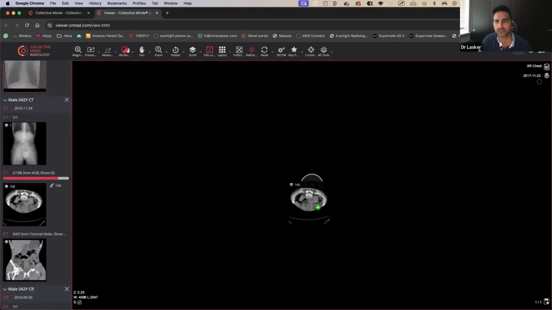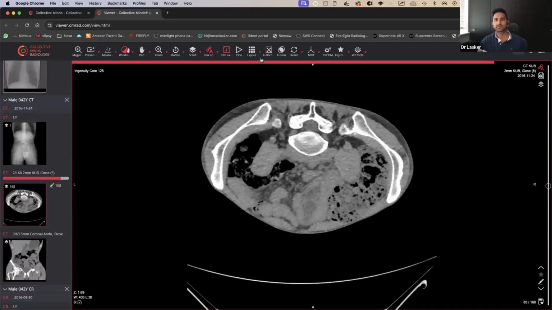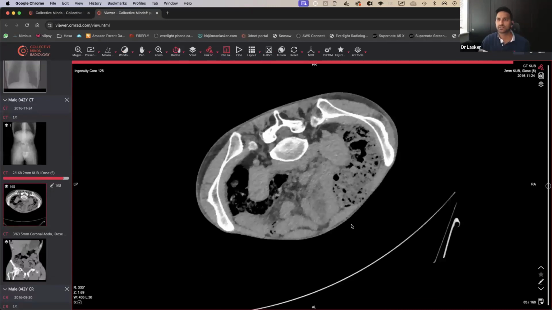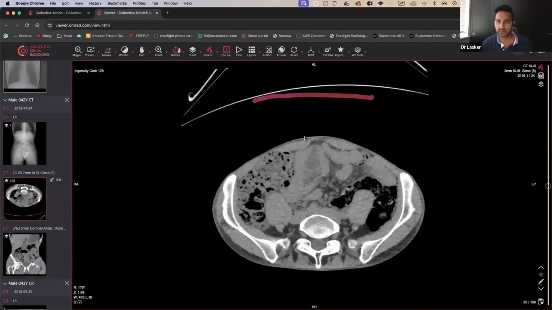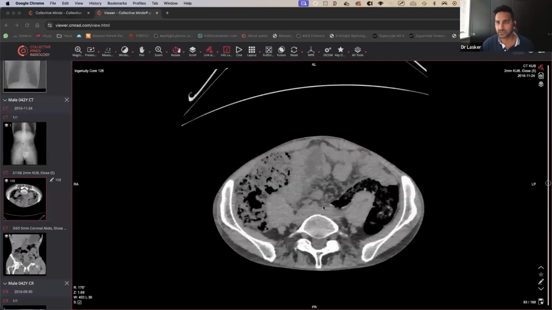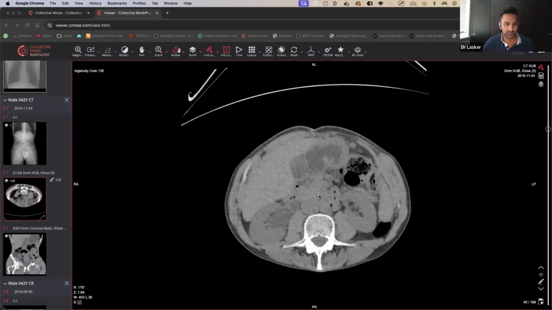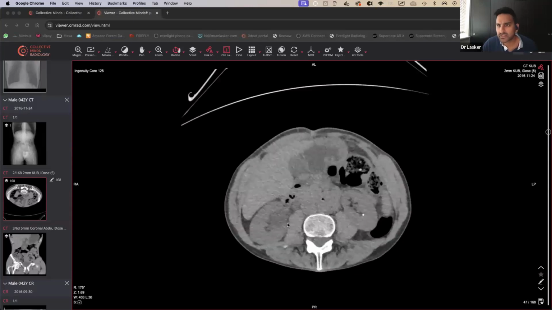Right. Okay, so this person comes in with abdominal pain. Let's rotate round. We know this is CT KUB because the table is over here and they're lying on their front, like this. So I've turned it around to make things easier for me. We know it's a non-contrast study as well. Good. So what do we see here?